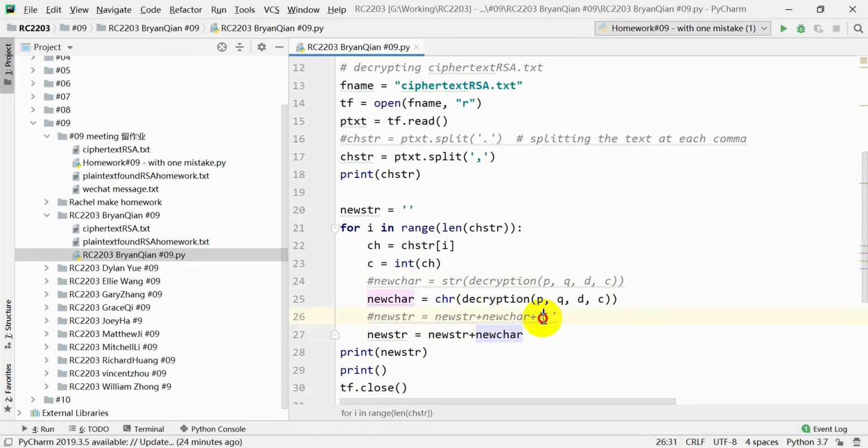Also here, you added a comma after every single character and it wasn't necessary, so we just need to add the new character into the new string each time. So if we, for example, try your code with the commas in it, it would look like this.